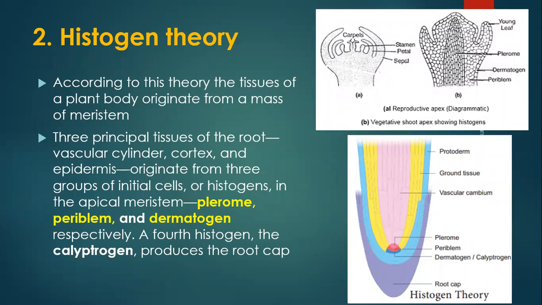Number two, the histogen theory. According to this theory, the tissues of a plant body originate from a mass of meristem.